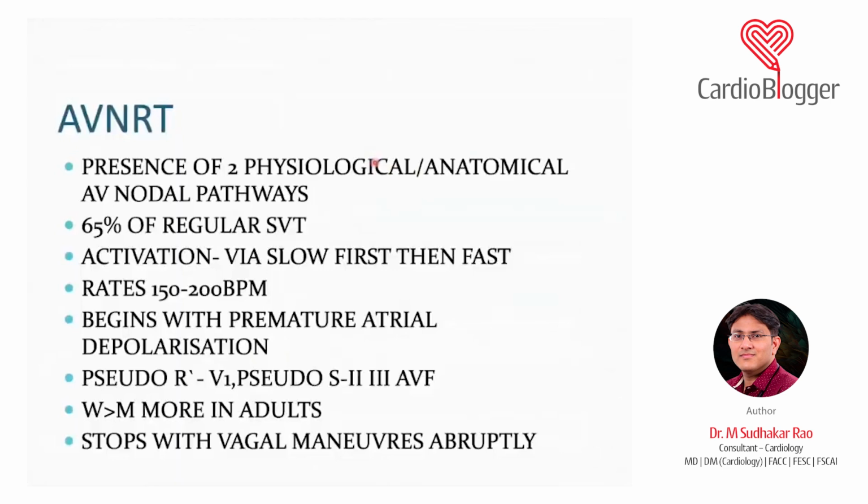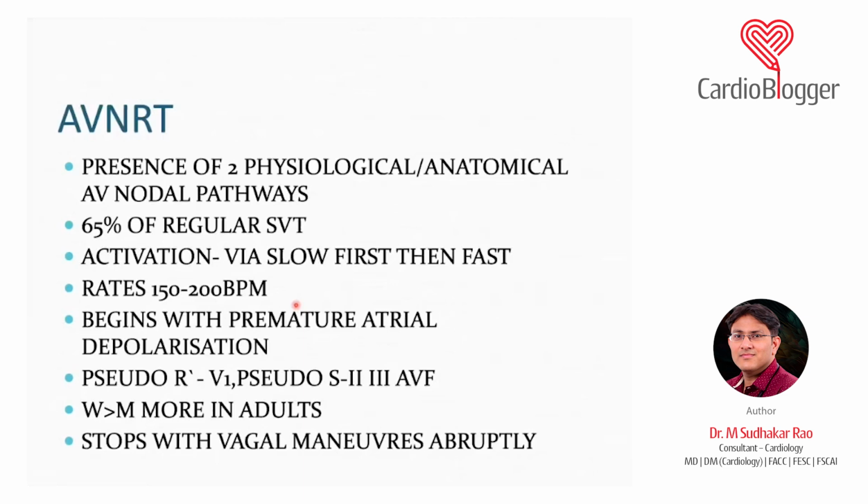Now, presence of two physiological or anatomical AV node pathways, and around 65 to 70% of regular SVT is AVNRT. That is something you should know. The activation is via the slow pathway first, then the fast, as I already told you. Rate is around 150 to 200. Most of the time we see the rate will be around 250 and up. So rates will be very high. It begins with a premature depolarization.